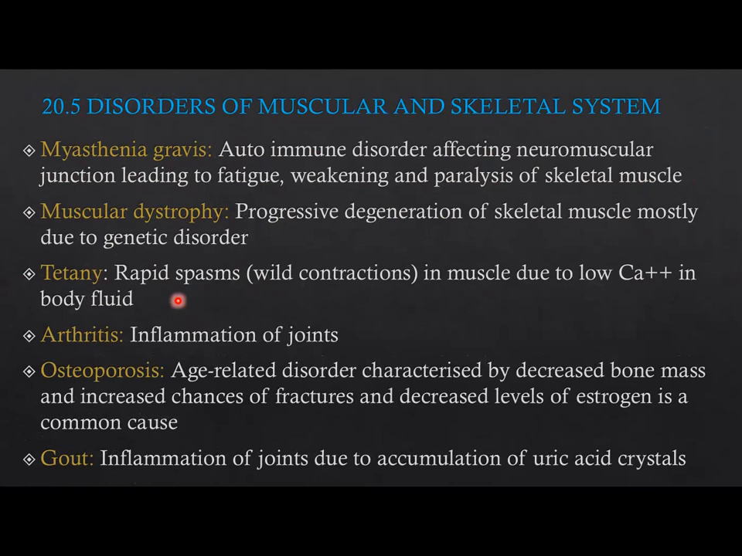Arthritis, inflammation of joints. Osteoporosis, an age-related disorder characterized by decreased bone mass and increased chances of fractures, and decreased levels of estrogen is a common cause. Gout, inflammation of joints due to the accumulation of uric acid crystals.